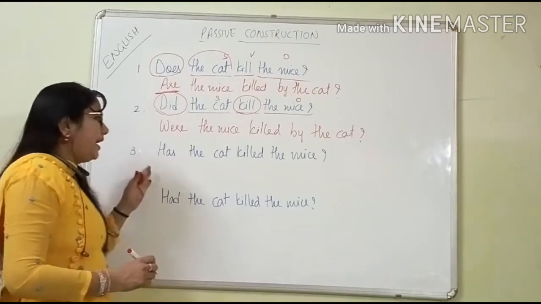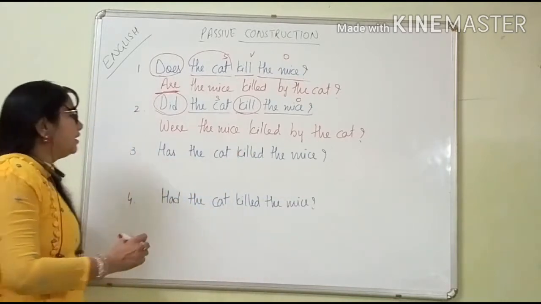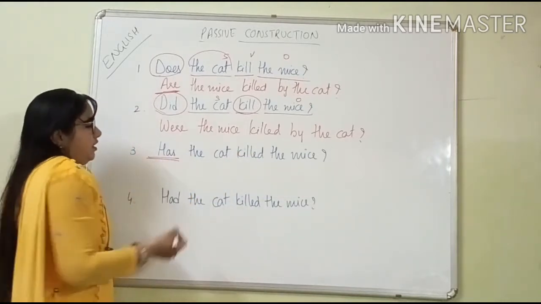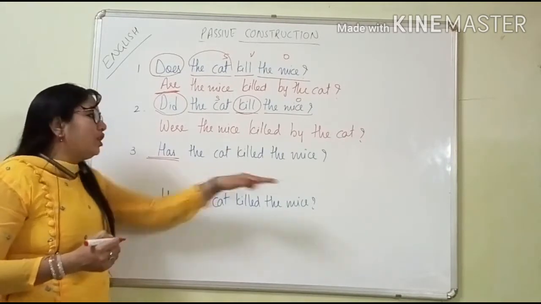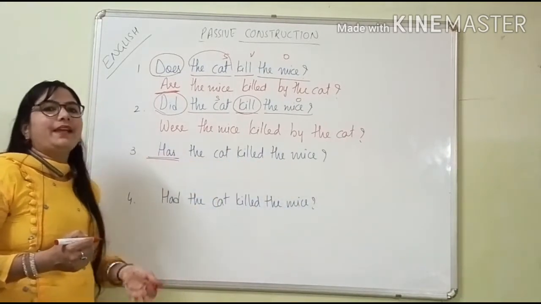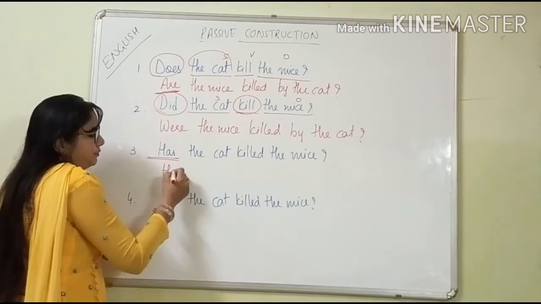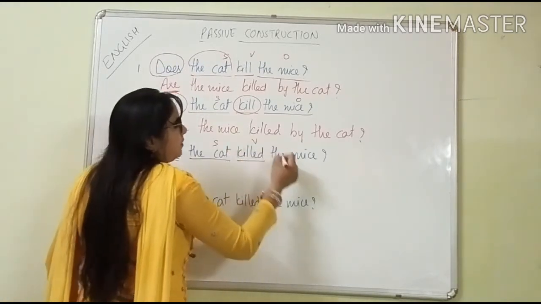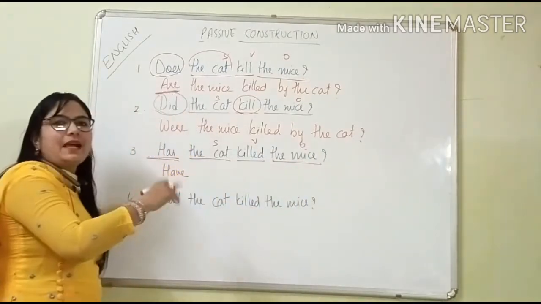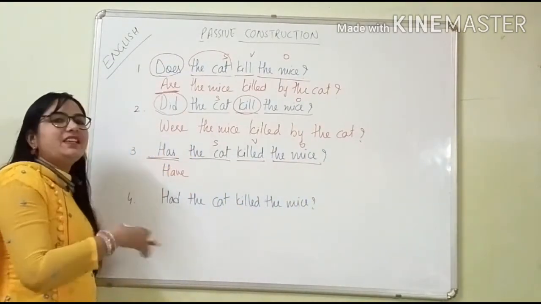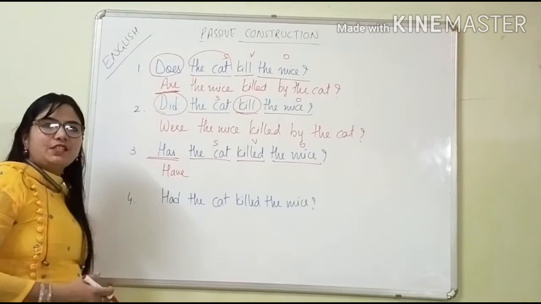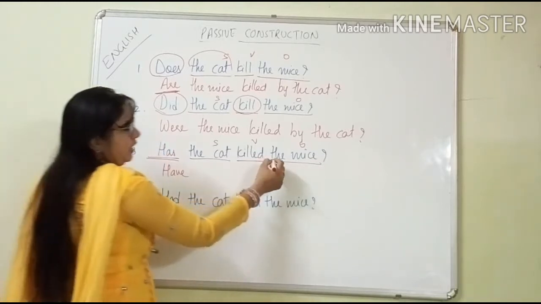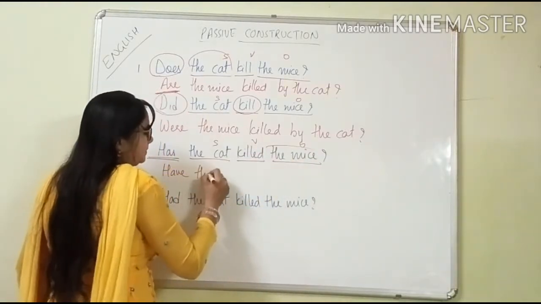Third one, has the cat killed the mice? Now instead of has, we can keep has here, but because this is the plural form, the mice, we'll keep here have. See here, subject, verb, object. First of all, you have to separate the sentence and then only it will be easy for you to make the sentence in the passive voice. So have, keep the object, the mice.